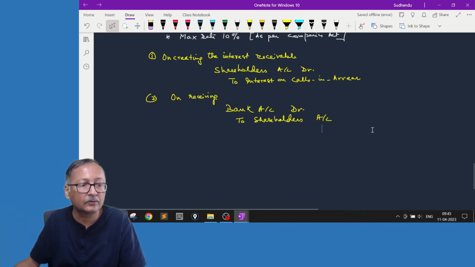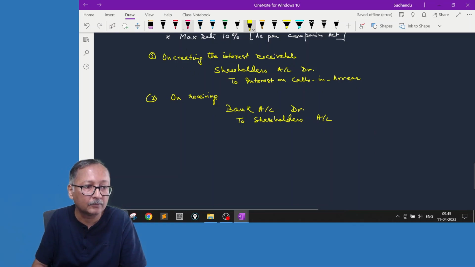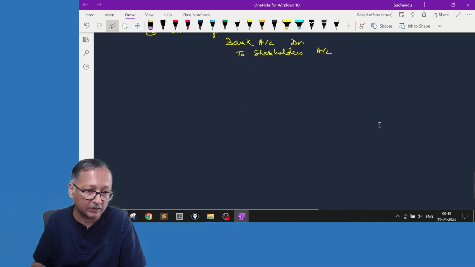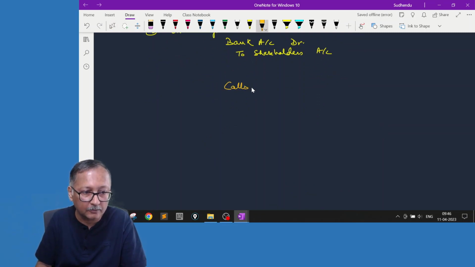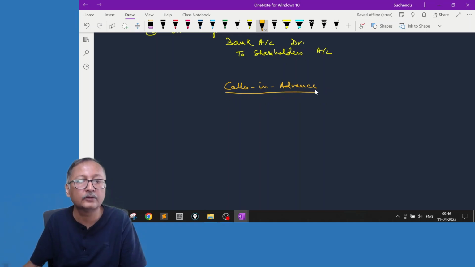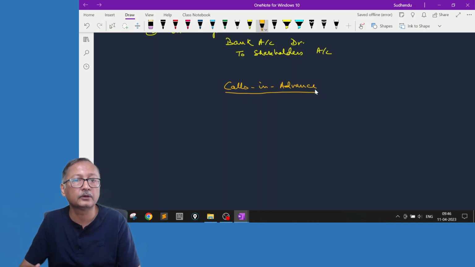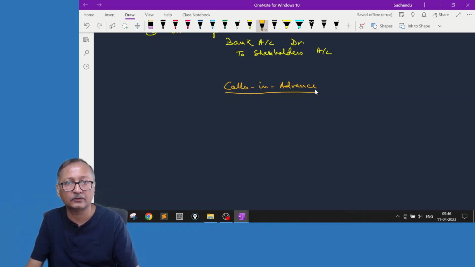The similar situation will come in calls in advance also. So let us understand. We have done calls in arrears, so let us understand calls in advance also. Calls in advance. Now calls in advance, in what situation does it come? In two situations calls in advance comes. First, if there is any over subscription, what will happen?